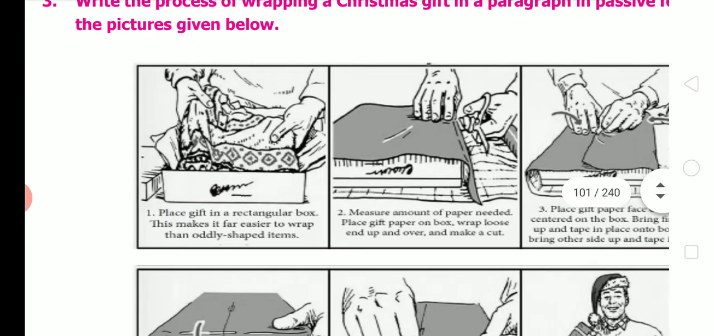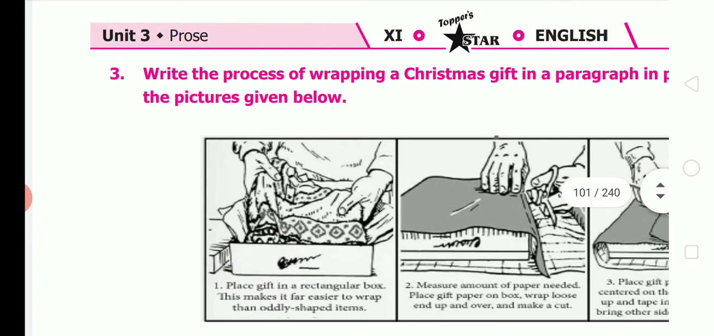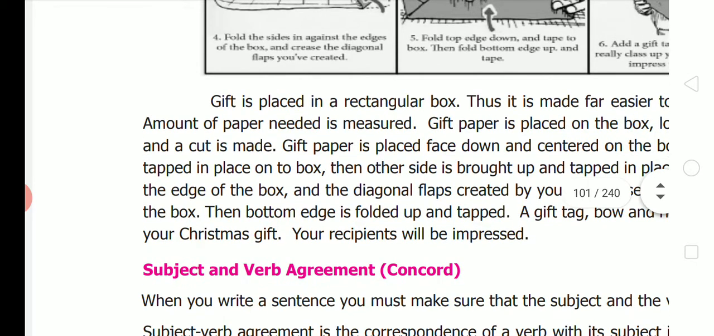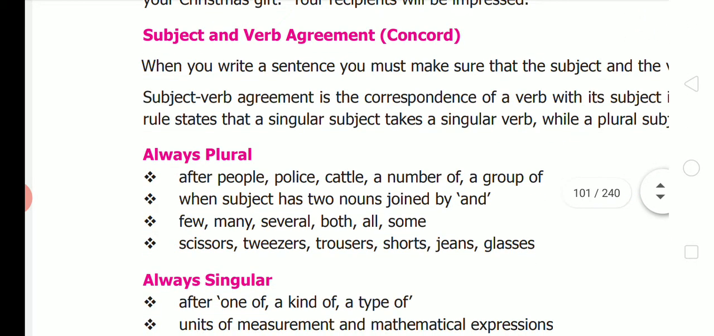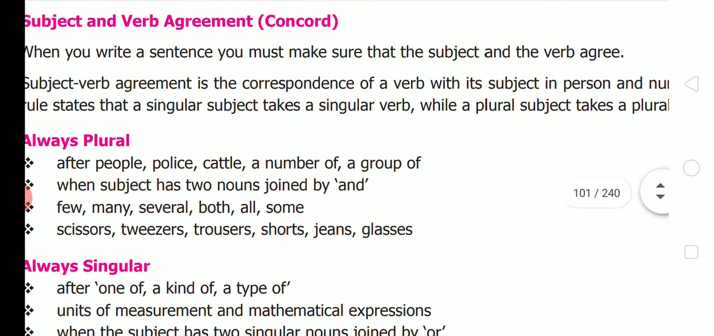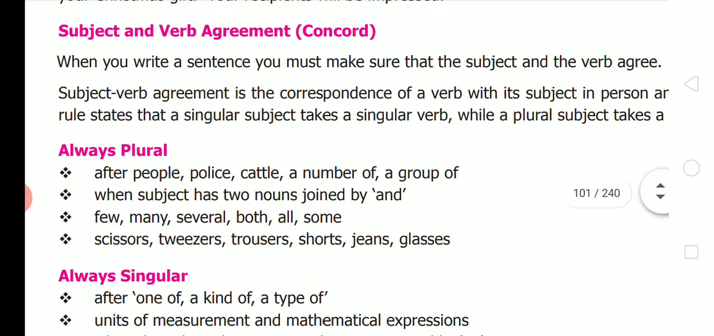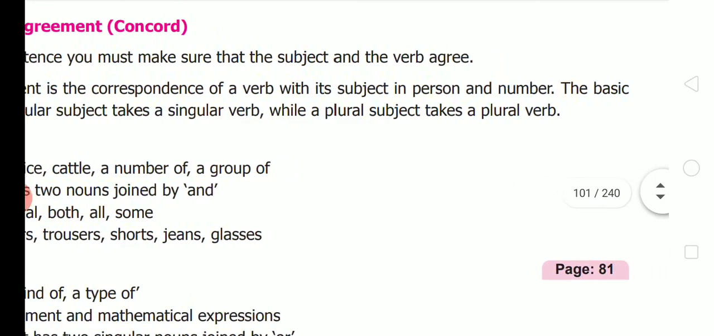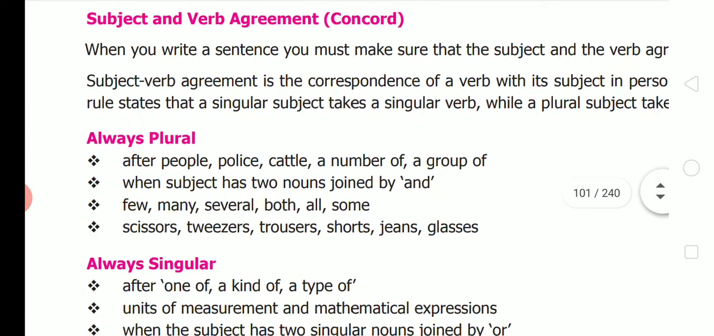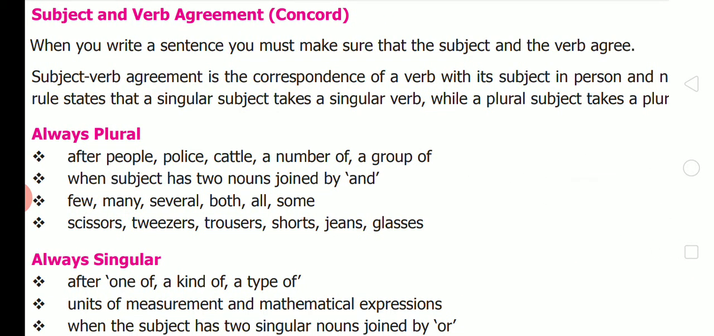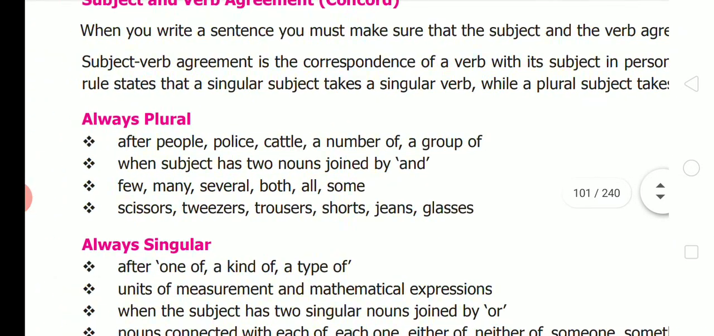And they have given for you the process of wrapping a Christmas gift. You know, now let's move on to subject-verb agreement, that is known as concord. When you write a sentence, you must make sure that the subject and the verb agree. Subject-verb agreement is the correspondence of a verb with its subject in person and number. The basic rule states that a singular subject takes a singular verb, while a plural subject takes a plural verb.